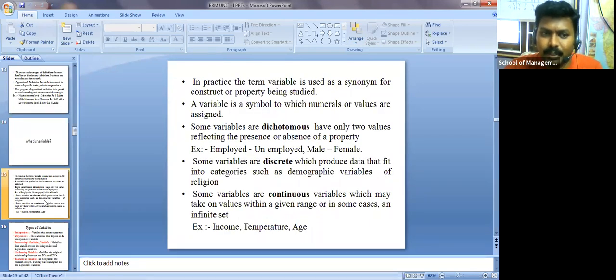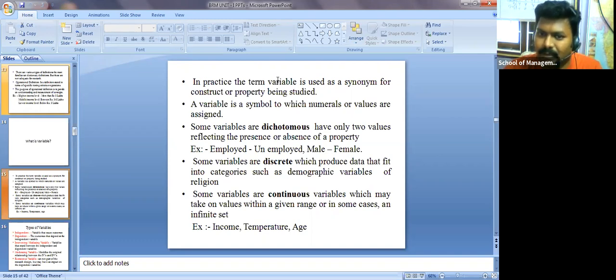Variable is used as a synonym for construct or property being studied. One more basic piece of information: even in the coming classes, if I use variable or construct, it is similar. For PG level, I'm not confusing you, right? I gave you information on what a construct is, but please remember variable, that's it. A variable is a symbol to which numerals or values are assigned.